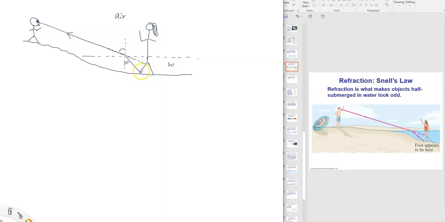So let's say this is the person's leg. The leg appears over here. It's a weird diagram. So ultimately, it looks like this lady is shorter than normal, right? Because the legs appear a little shorter. Alright, okay, moving on. I know my diagrams are not the best.